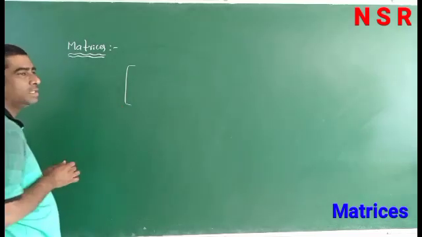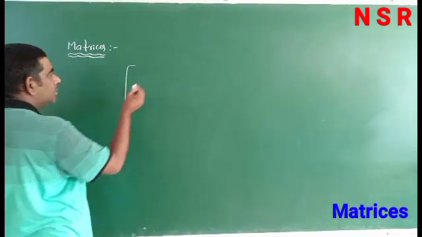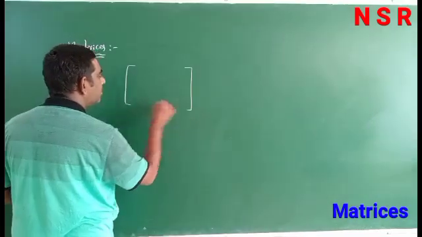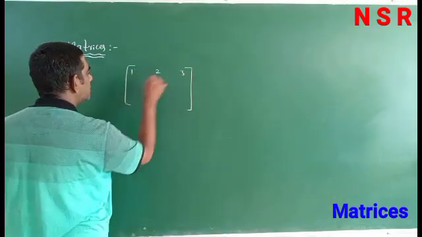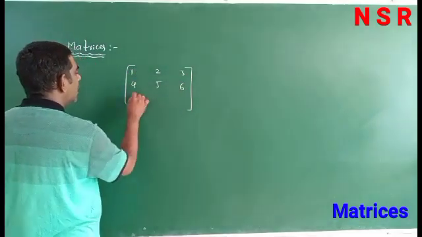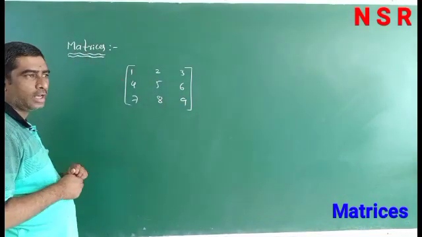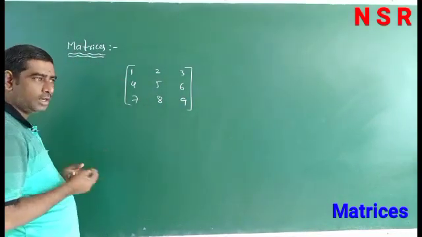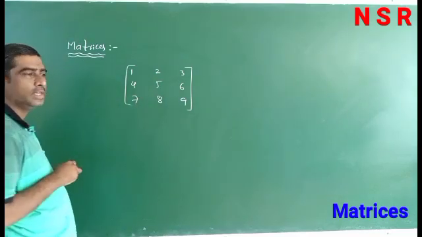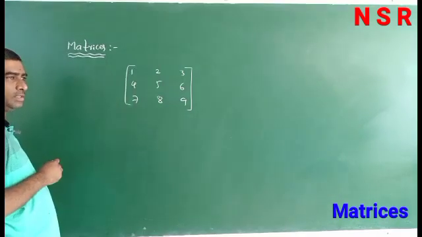The numbers are arranged in a rectangle. The rectangular arrangement of numbers in rows and columns is called matrices.